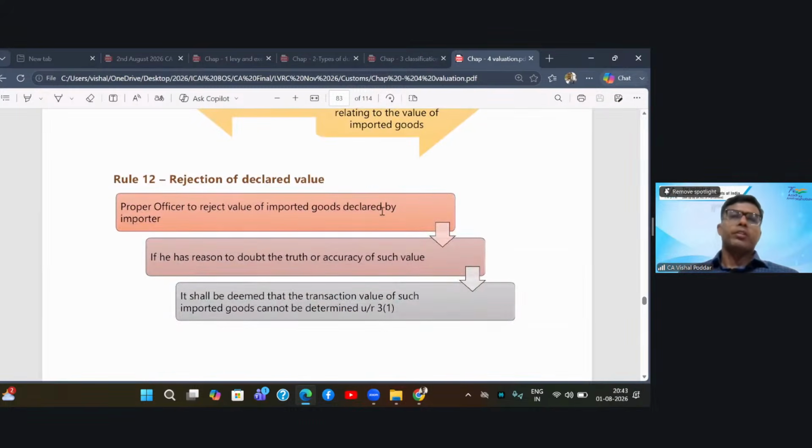Now, this is the Rule 12 which we were discussing above. So Rule 12 empowers the officer to reject your value. So despite you claiming truth and fairness, Rule 12 empowers the officer to reject your value completely.